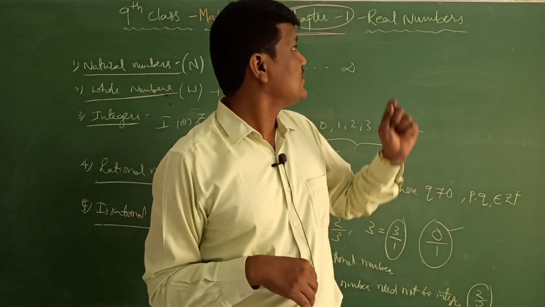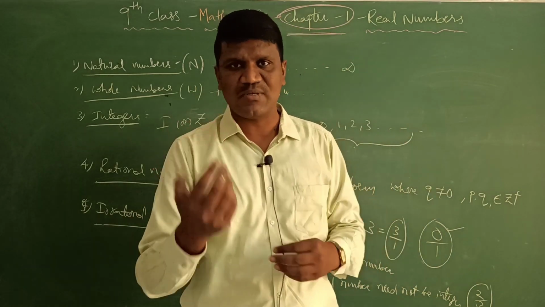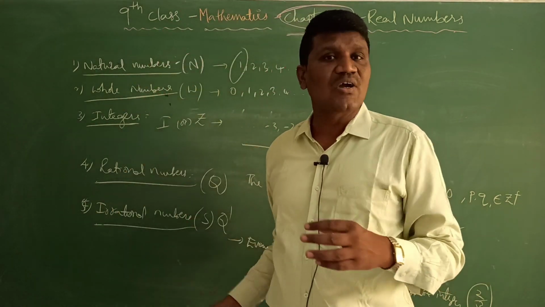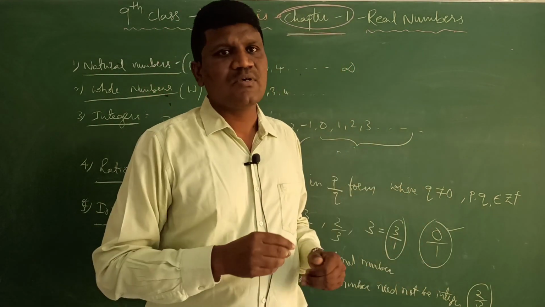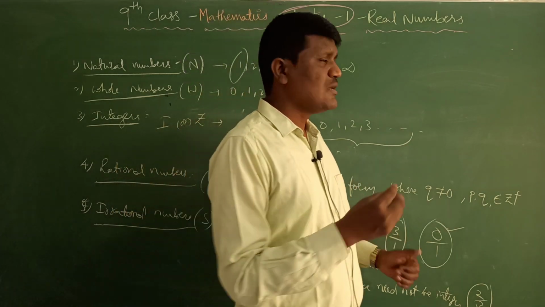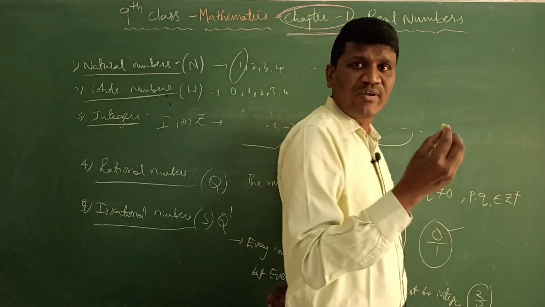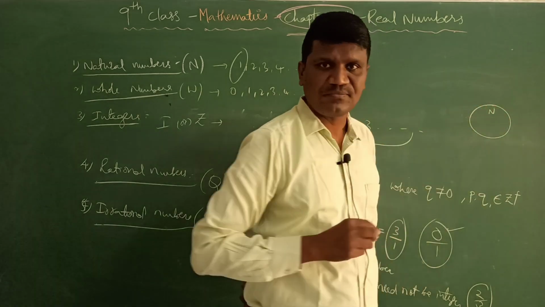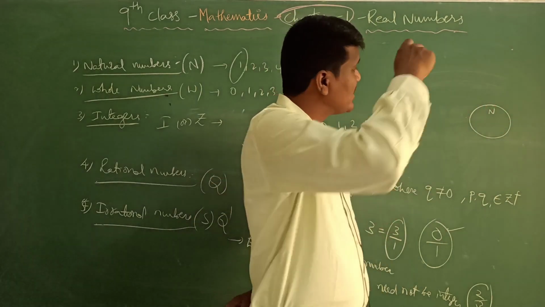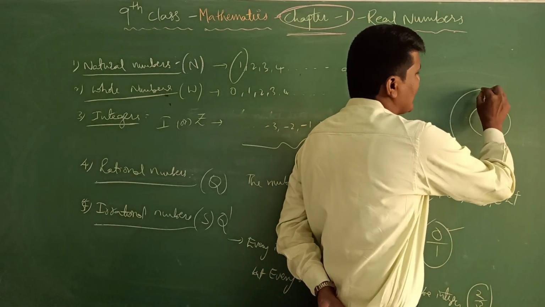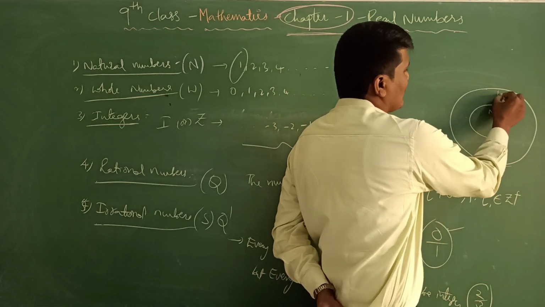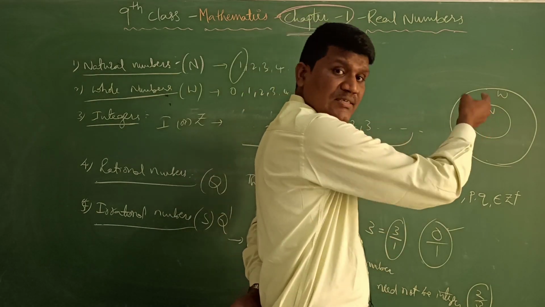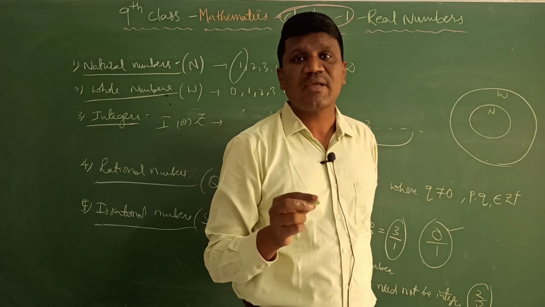But our topic is real numbers. So what are real numbers? Real numbers is nothing but all these numbers together, we call them real numbers. If you take a diagram like this, the smallest part of the real numbers is the natural numbers. If we add 0 to the natural numbers, it becomes the whole numbers, right?